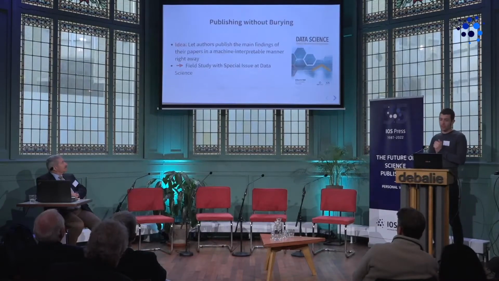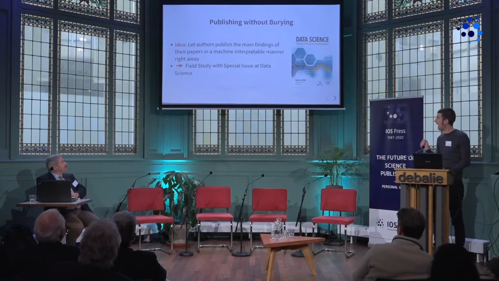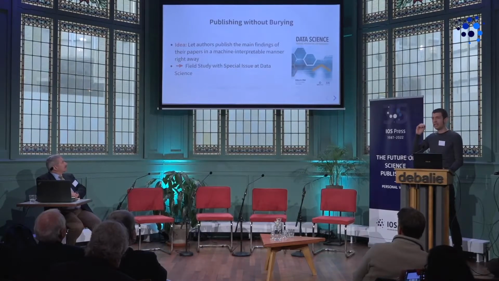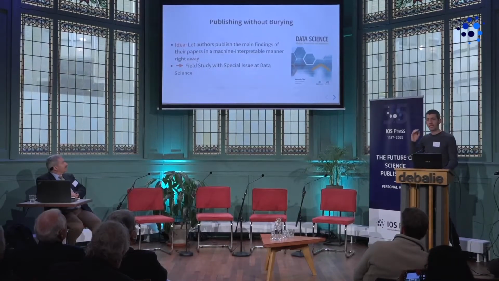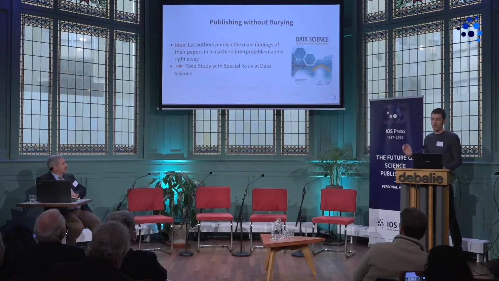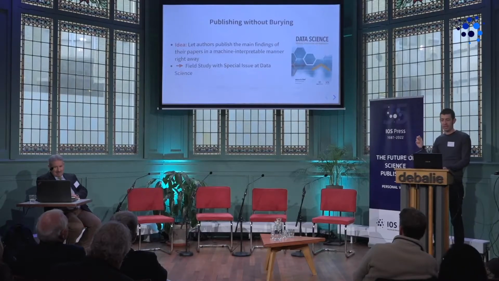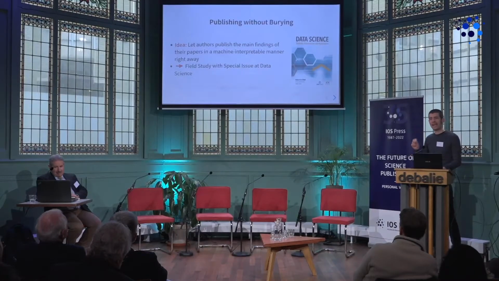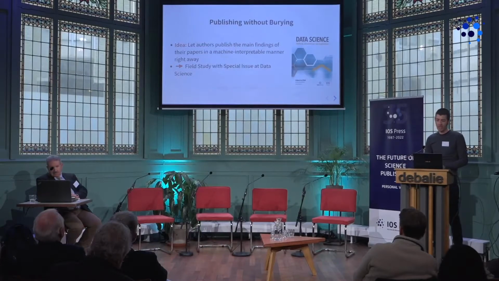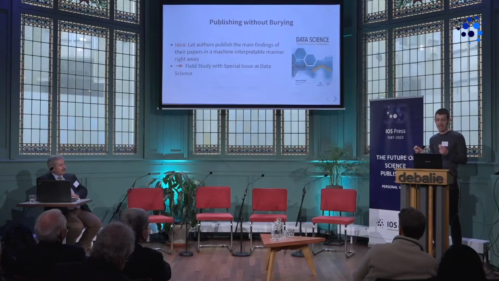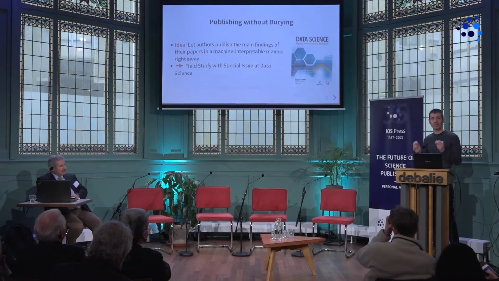We wanted to have a special issue at our journal, Data Science, that only has papers that do not bury their results. So that means that the main findings of these papers should be in a machine interpretable manner, should be directly accessible to software, to machines, to algorithms, whatever you call them. But there's a first kind of even theoretical problem. So how do we represent main findings of such papers in a machine interpretable manner?